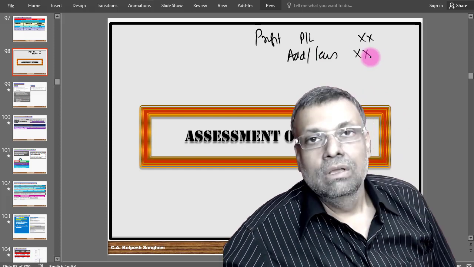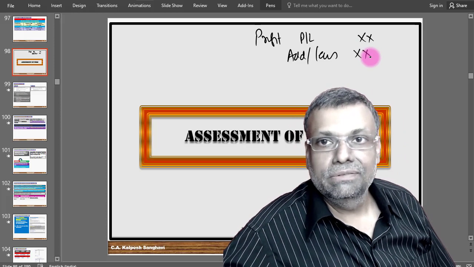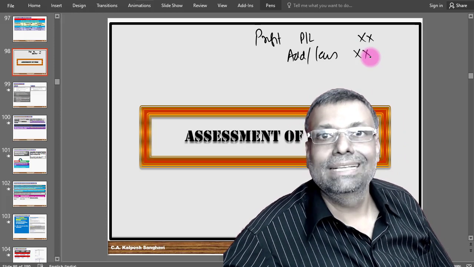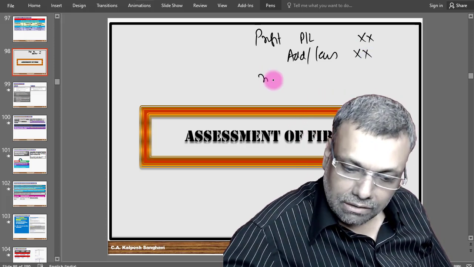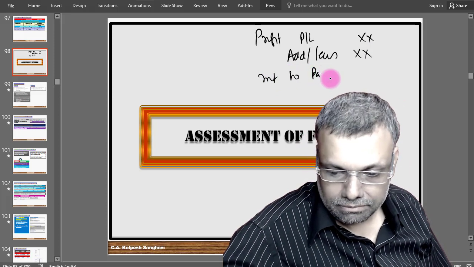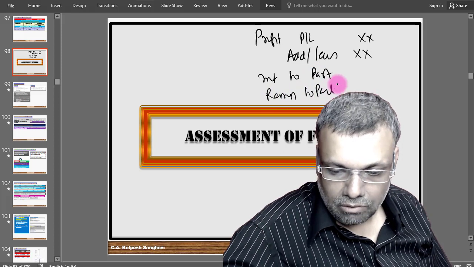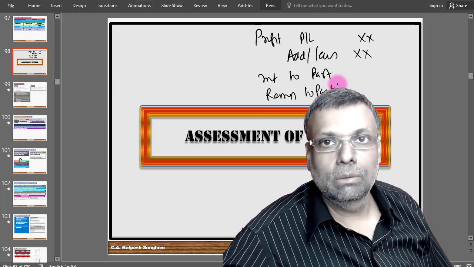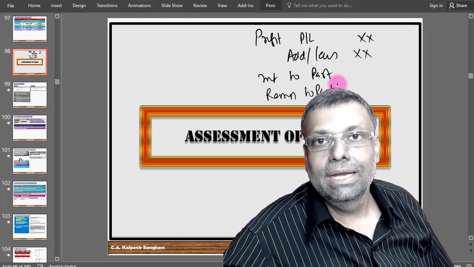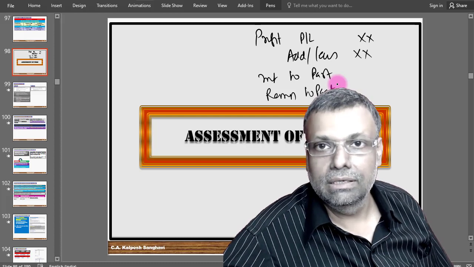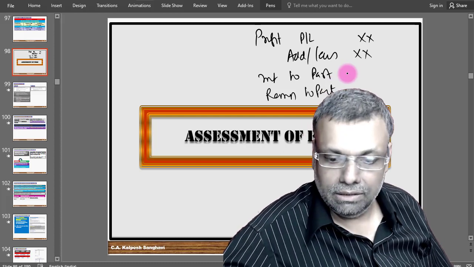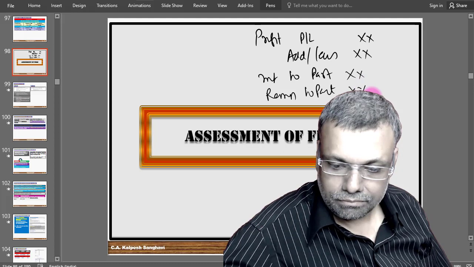Now, when it comes to assessing a partnership firm, you have to do an extra adjustment. One is the interest to the partners and remuneration to the partners, whether salary, bonus, remuneration, commission, by whatever name called. Anything paid to the partner as interest or remuneration, first of all, we have to add.